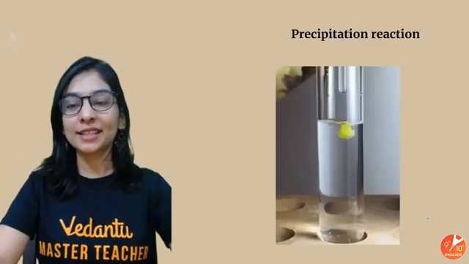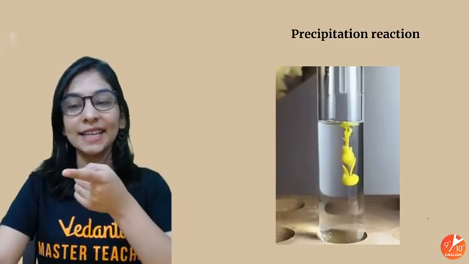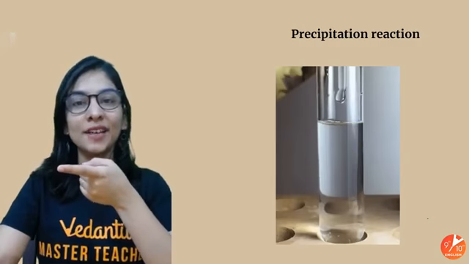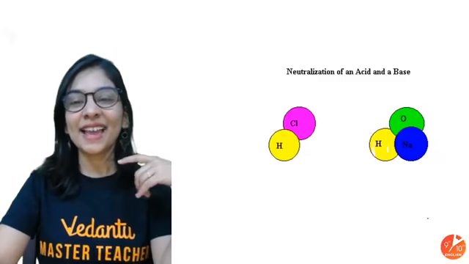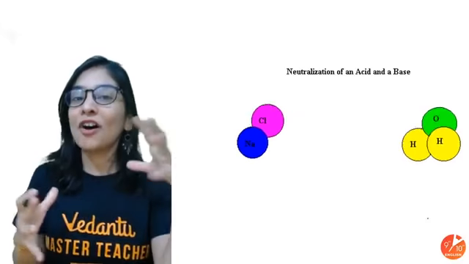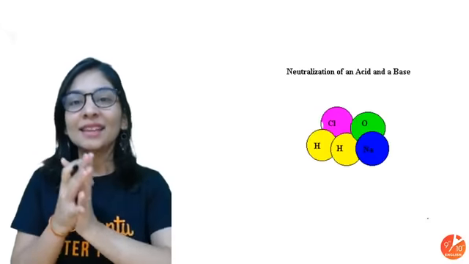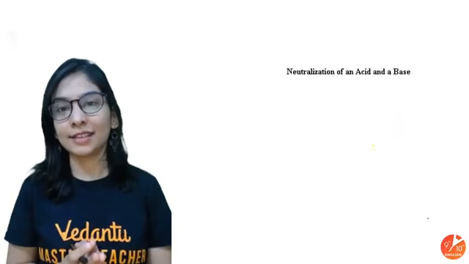So precipitation is done. Let's see, I got a lead iodide yellow color precipitate. Very awesome and very good to see that. And the second type of DD reaction is nothing but the neutralization reaction.